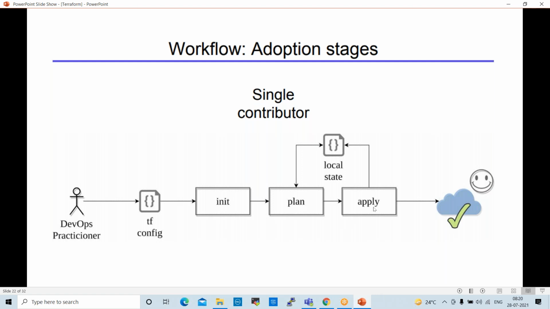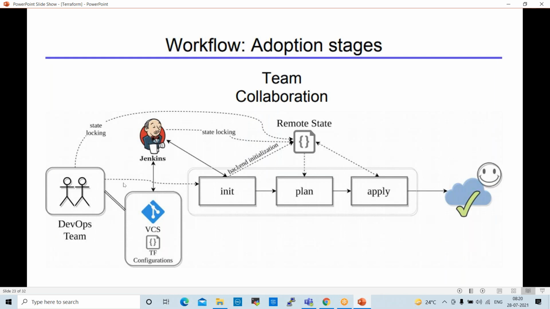Once we apply this script, the instance or storage or network will be created in cloud. This is the single contributor workflow. Next is the DevOps team, how they perform the activities. In a version control system, we'll save the script while working on the team's projects.